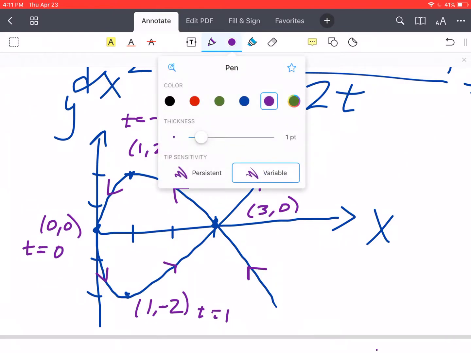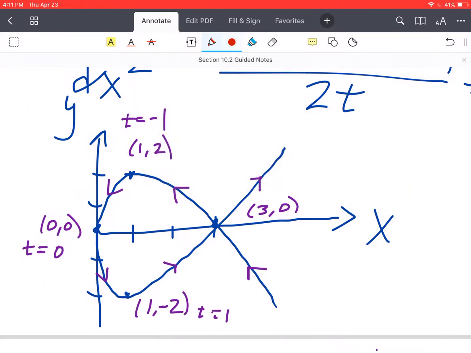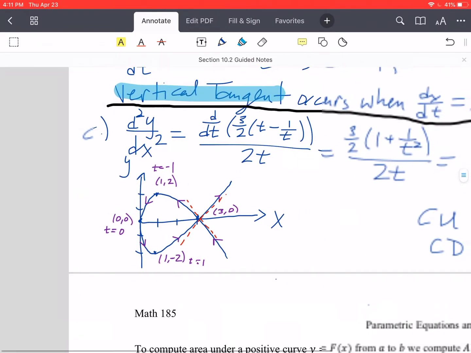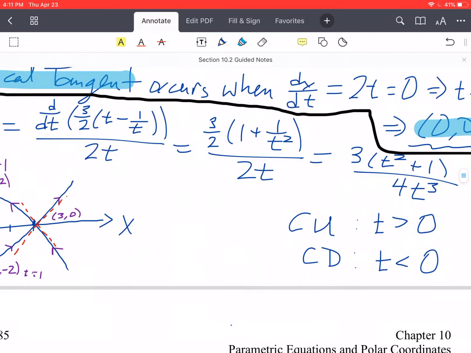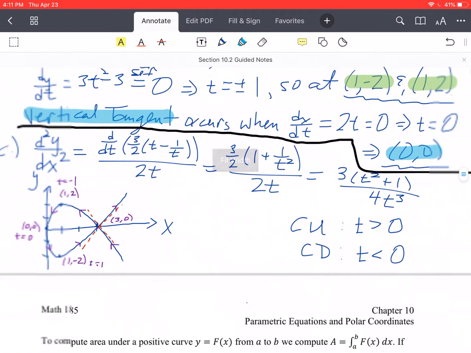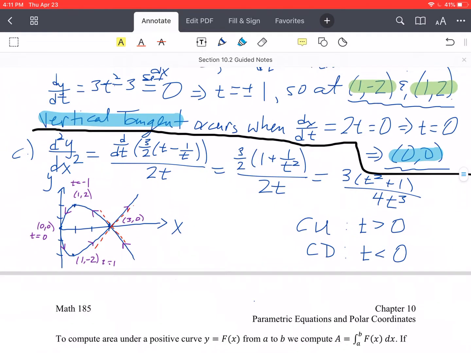Okay. And then back in part A, those tangent lines that we were looking at to the point 3, 3, that would have been right here and right here. Those would have been our two tangents. Okay. So that's kind of what's going on with the graph. And you can also graph that on Desmos too. Just sketch out those parametric equations. That'll give you a graph that looks something like that. Okay, so that's what we have going on here.